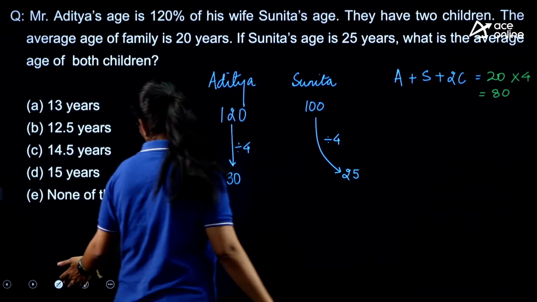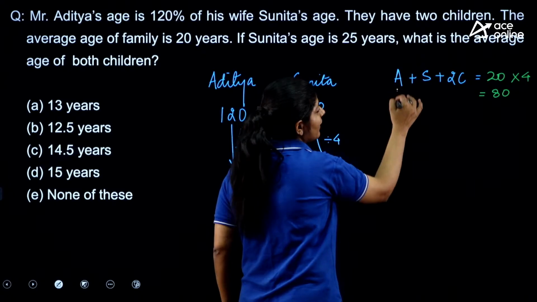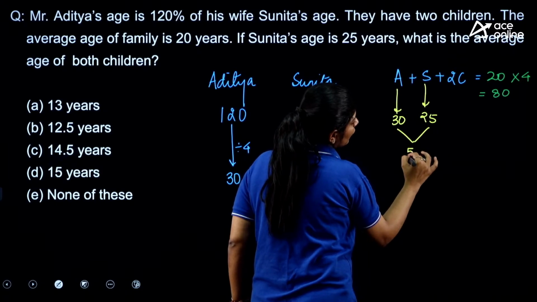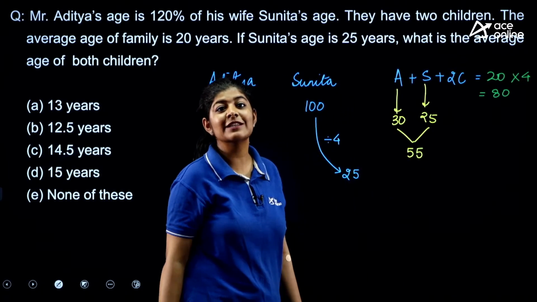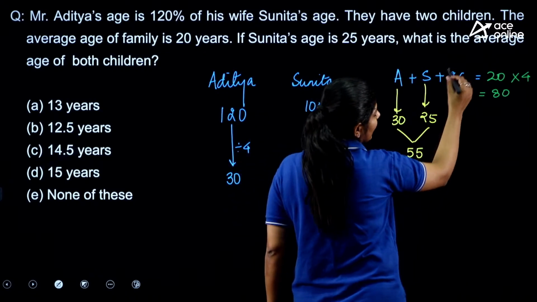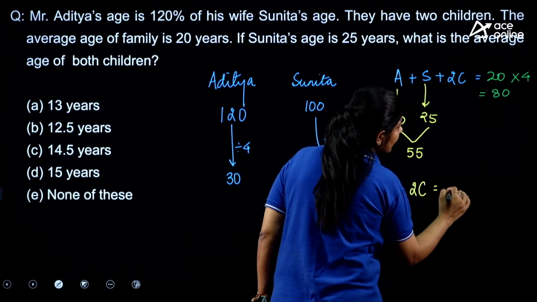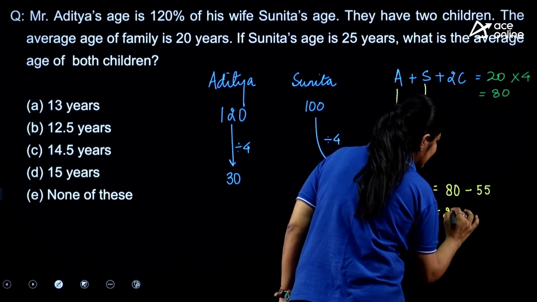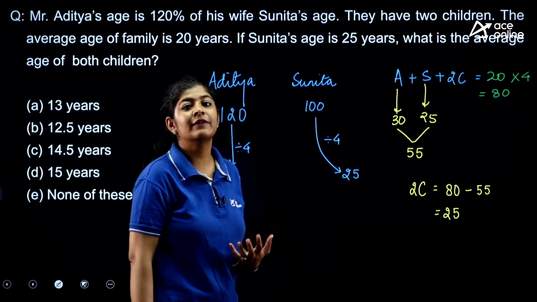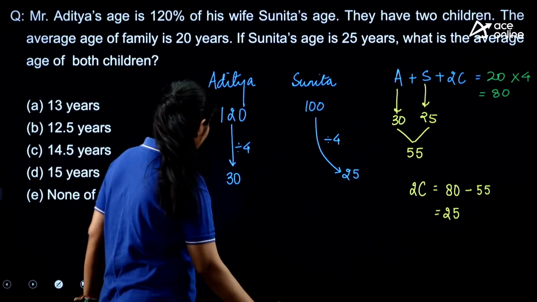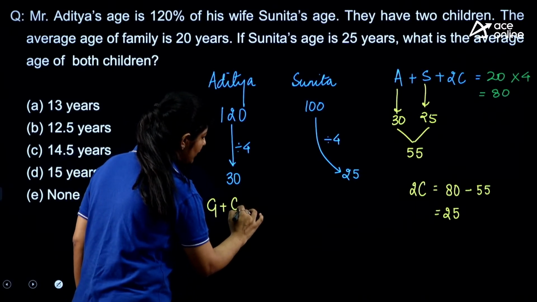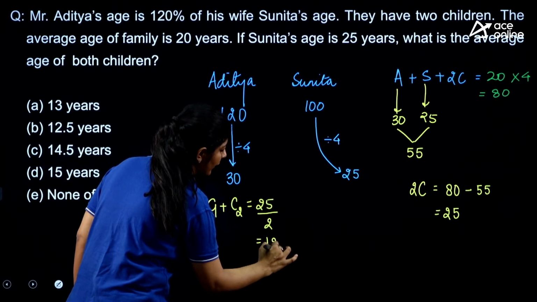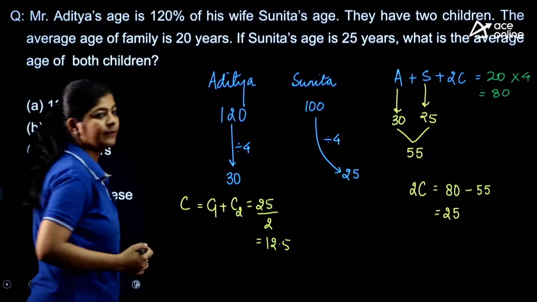But in the sum of 80, we got to know that the age of Aditya is 30 and the age of Sunita is 25. That means the total age of Aditya and Sunita is 55. So the total age of these two children is 80 minus 55, and that is 25. But we have to find the average. So the average age of child 1 and child 2 is 25 by 2, that means 12.5, right?